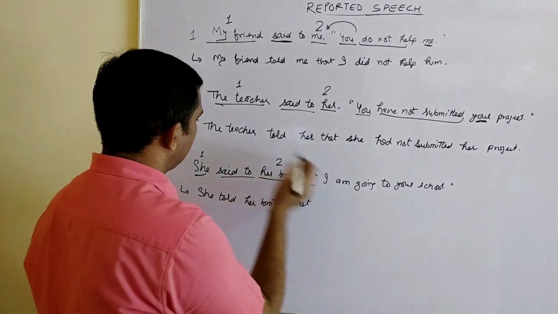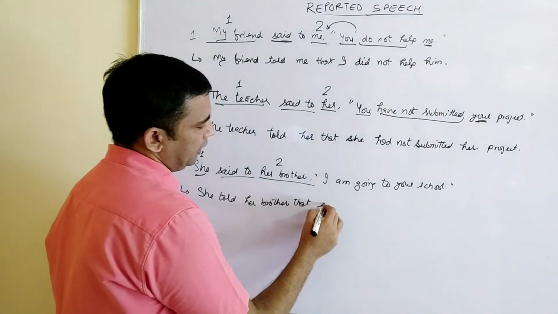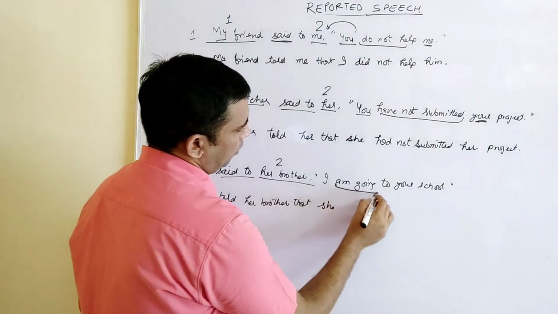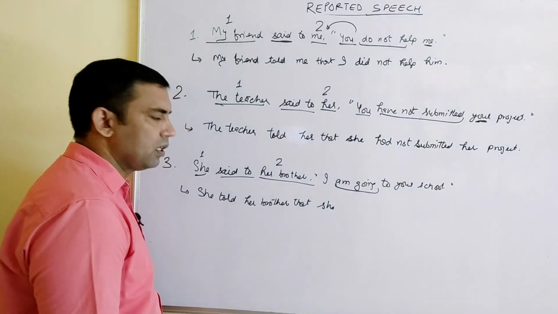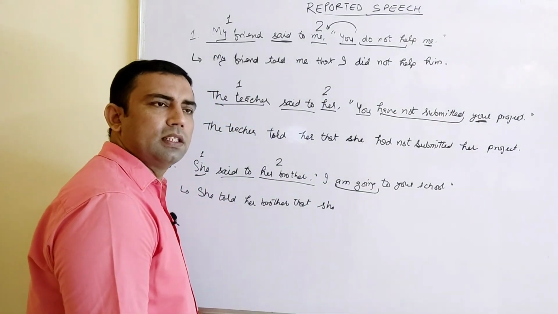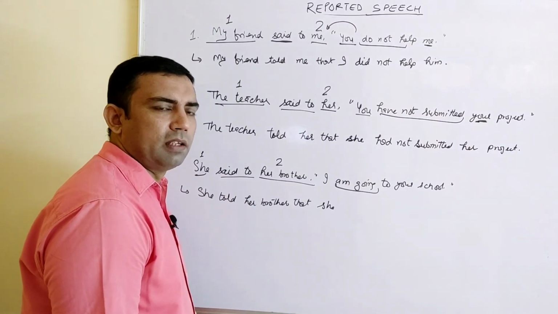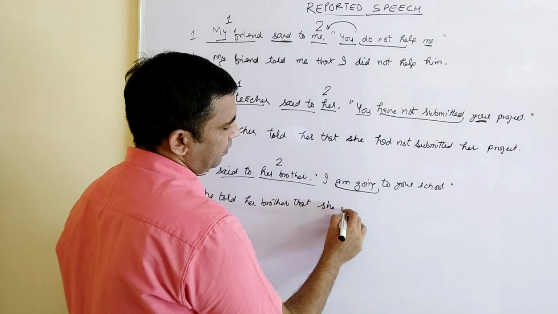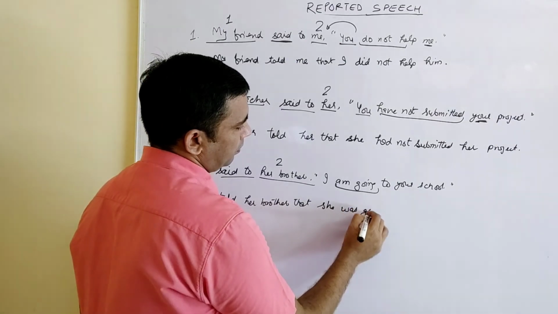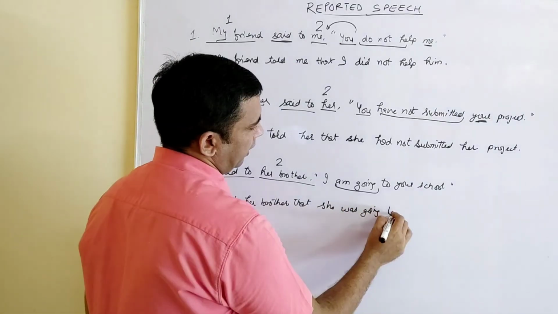"I" is a first person pronoun and changes according to "she." That she am going; present continuous tense will change into past continuous tense. And what do we use in past continuous? We use was or were plus main verb with ing. That she was going to.